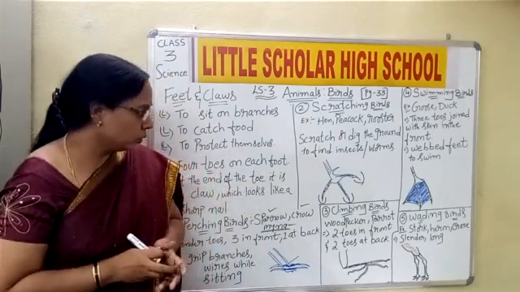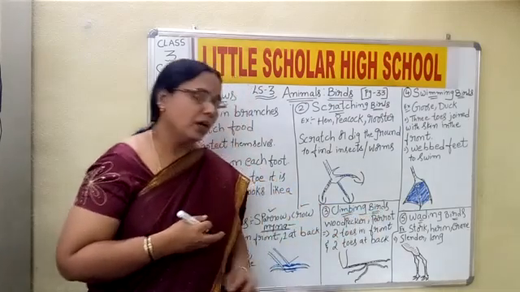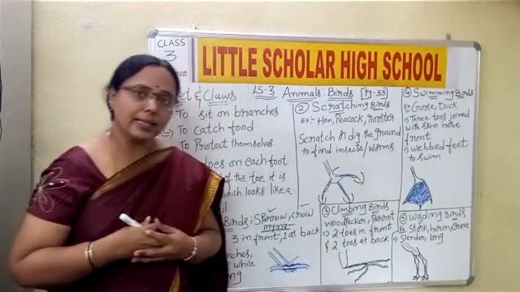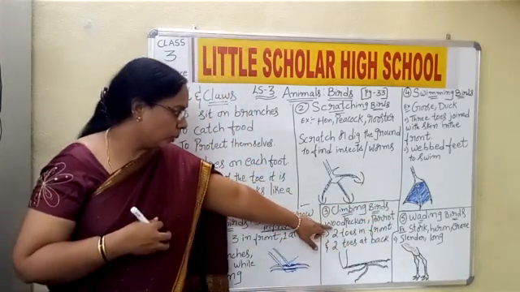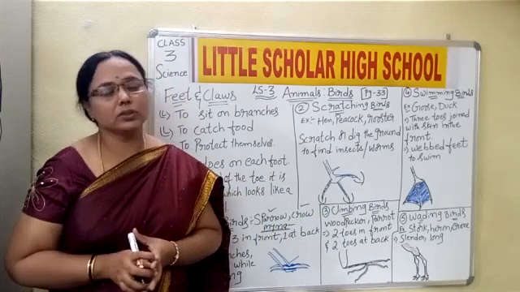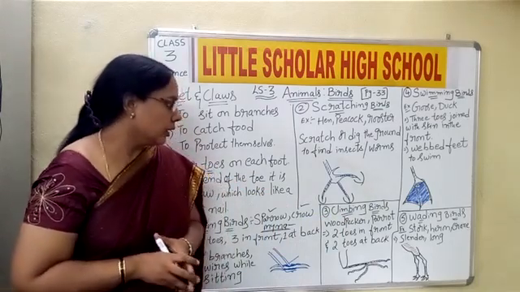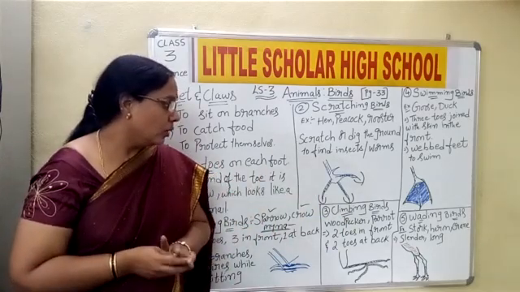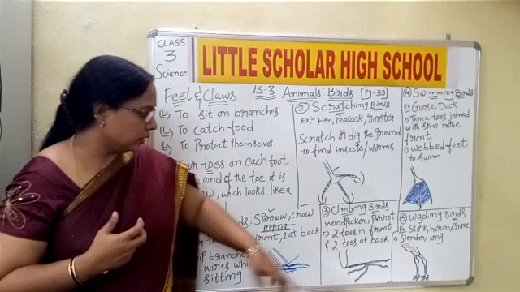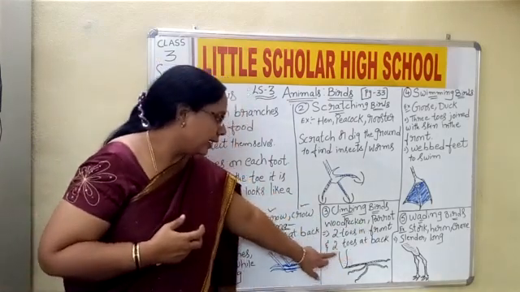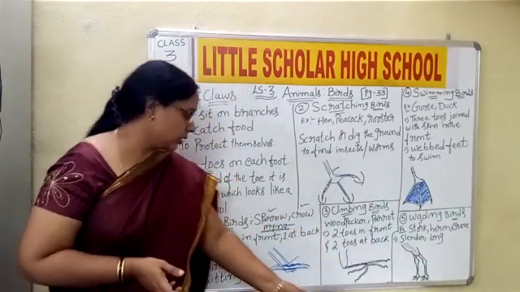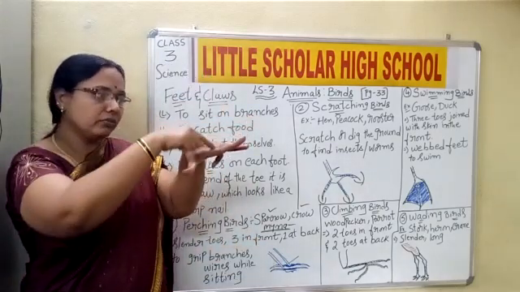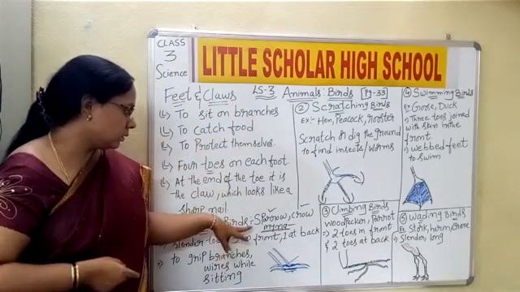Okay. Now let us move to the climbing birds. Our third one is regarding climbing birds. The examples we have to discuss here are the woodpecker and the parrot. Two examples in your textbook regarding the climbing birds are the woodpecker and the parrot. Now, what is the nature of their feet? Here they have two toes in front and two toes at the back. Initially we discussed three in front and one at the back for the crow and sparrow.